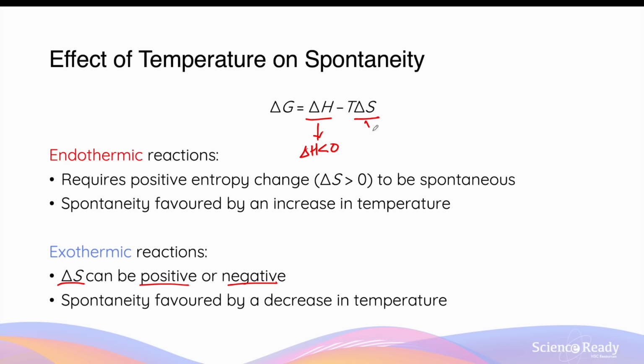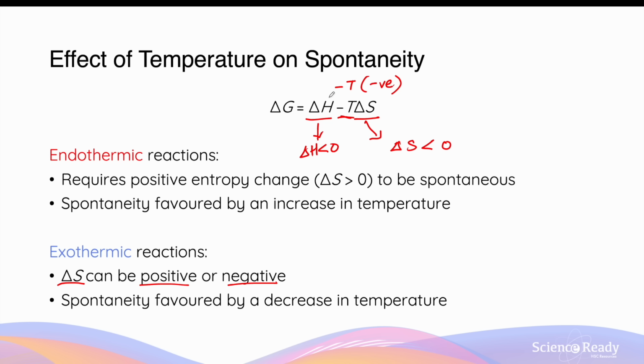However, if your ΔS value is not favorable, that means the ΔS is less than 0, it's a negative entropy change, then your second term here, because temperature is positive, will have a double negative, right? So it'll be minus T, which is positive, times a negative ΔS value. So this will give you a positive number.